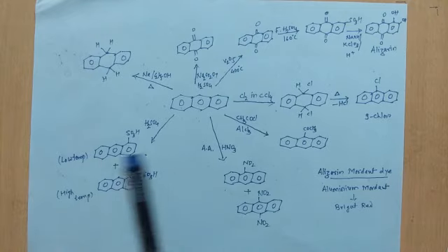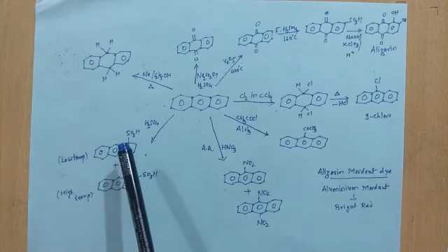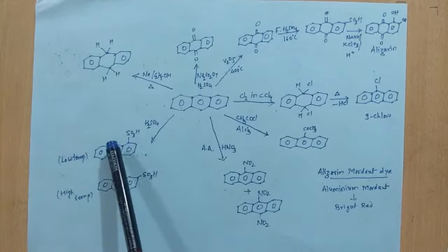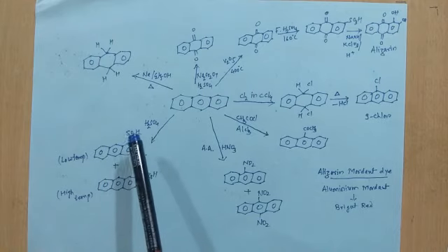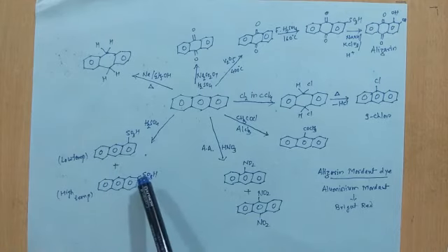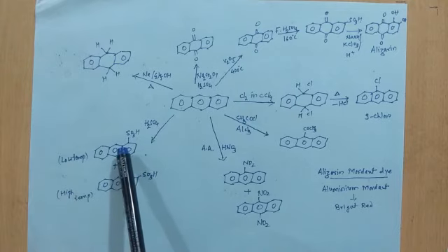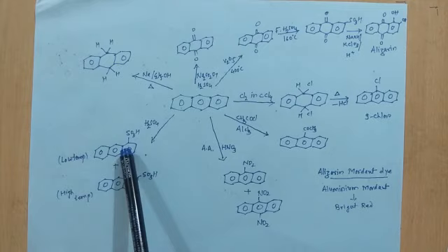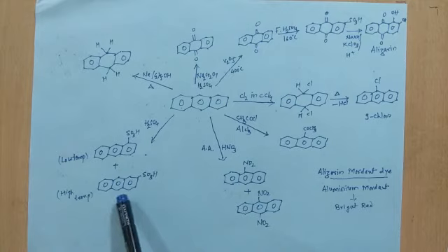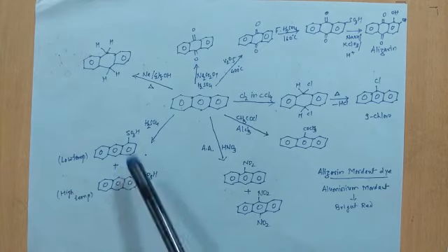The attack of the sulfonyl group does not take place at the 9th position, but at the first and second positions. Now if we carry out the sulfonation reaction at low temperature, then 1-anthracene sulfonic acid will be the major product. If we carry out this reaction at higher temperature, then 2-anthracene sulfonic acid will be the major product. So according to our need, we can carry out the reaction.